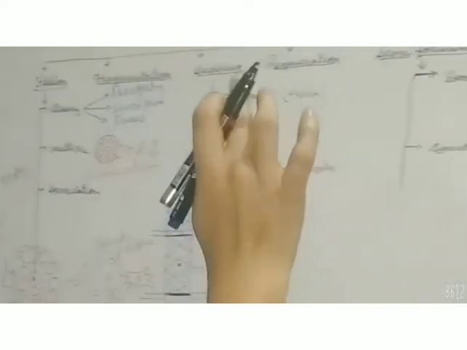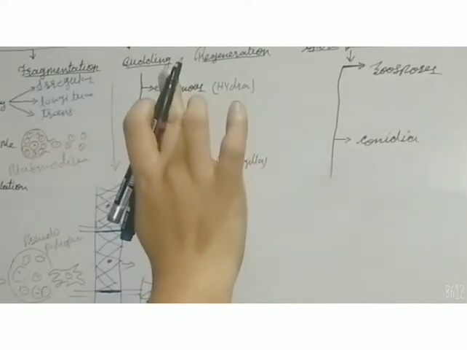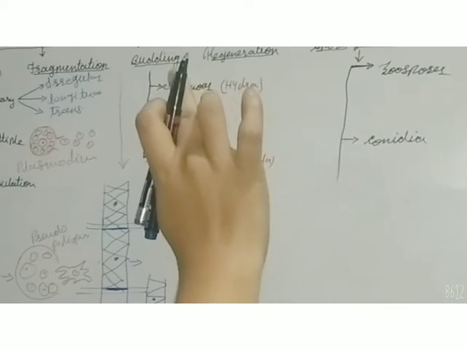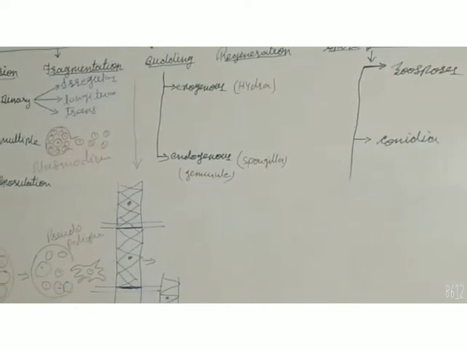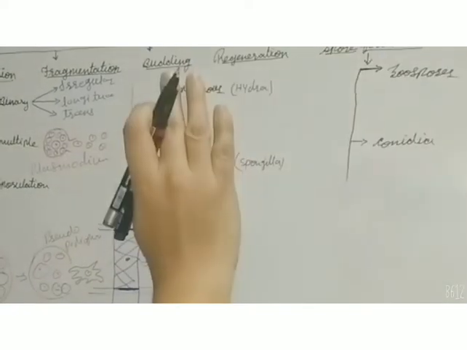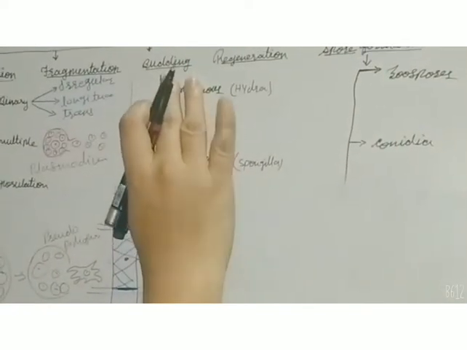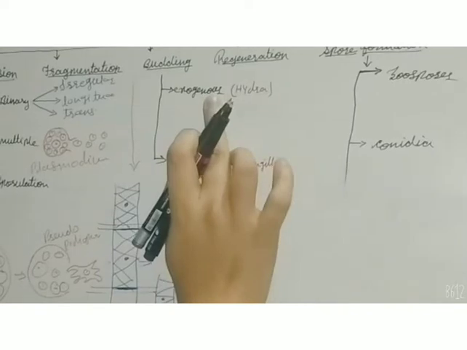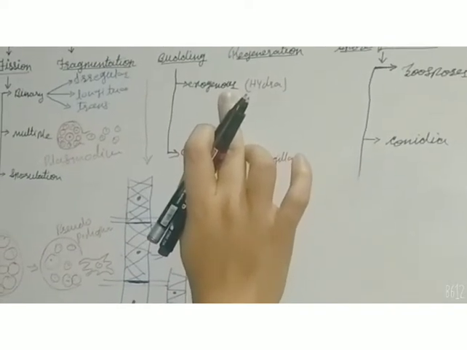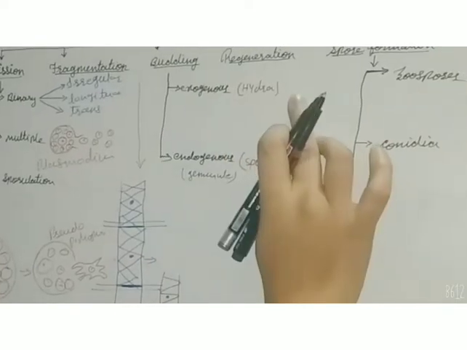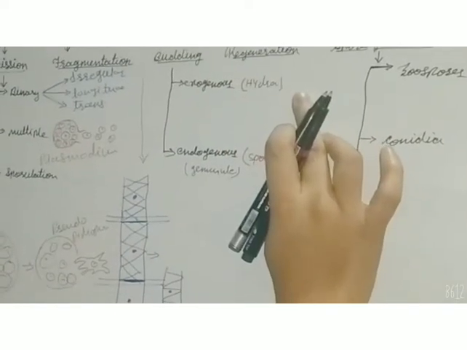Another way of asexual reproduction is budding. When a parent organism develops a bud-like structure inside or outside of its body, the way of reproduction is called budding. It is of two types. Exogenous means occurrence of the bud outside of the body surface, and its example is hydra or yeast.